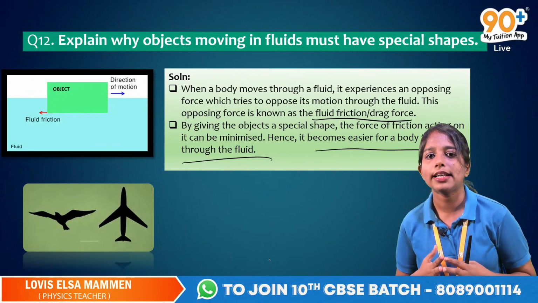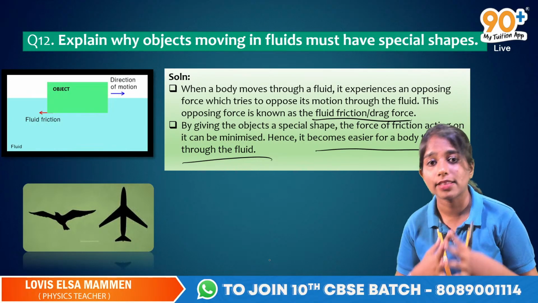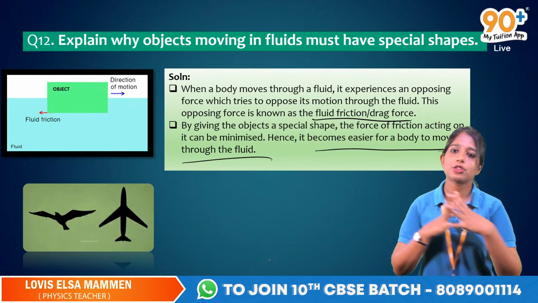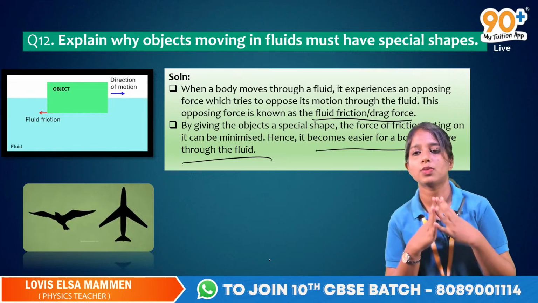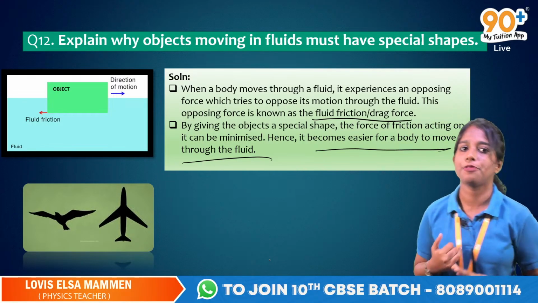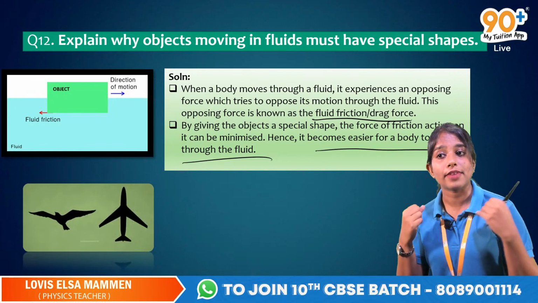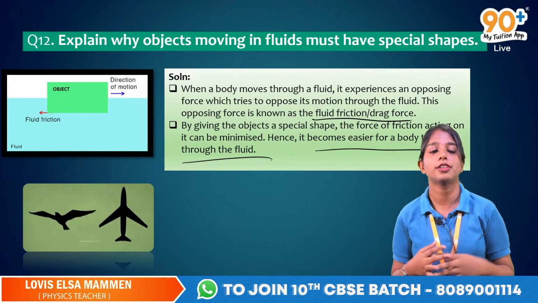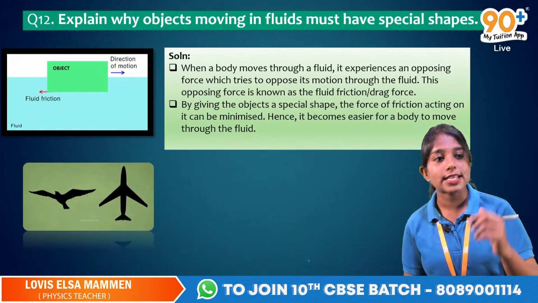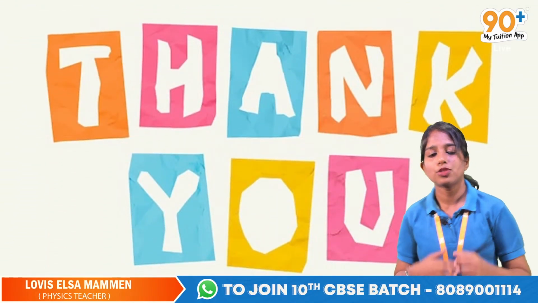What is the reason for that? Yes, you need to reduce this fluid friction. So these are some of the methods and reasons why streamlining is done. It's very important. Students, these are some of the important questions from this chapter. I hope you got the concept of friction, the causes of friction, the types of friction, how we can increase friction, how we can reduce friction. We have seen some examples where friction is a friend and an evil. It's very important.